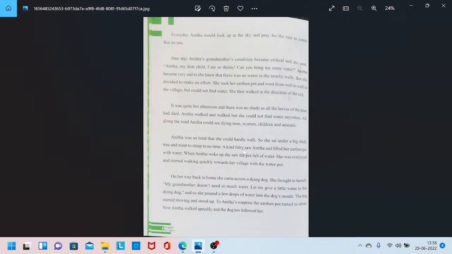A kind fairy saw Anita and filled her earthen pot with water. The fairy, like a goddess, came from above, saw that the earthen pot was empty, and filled it with water.